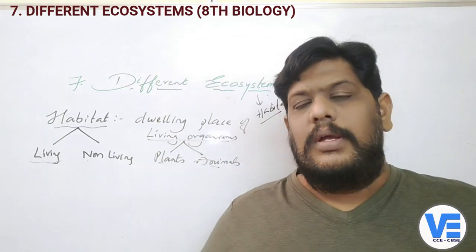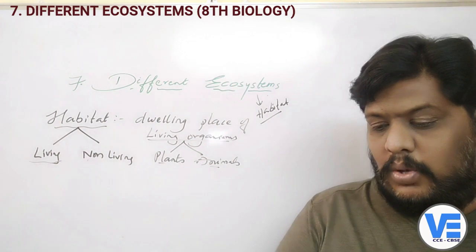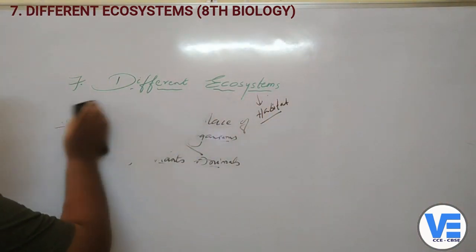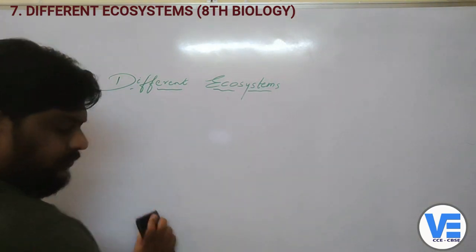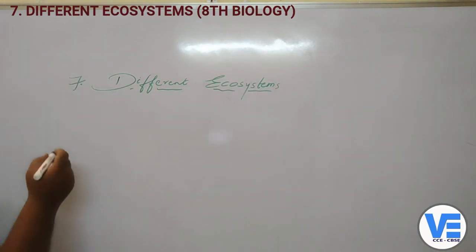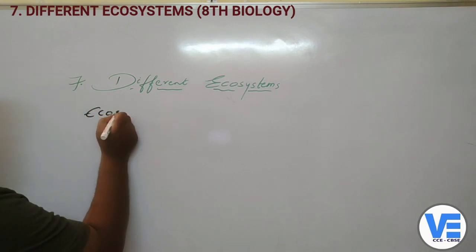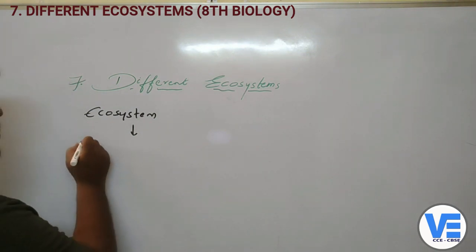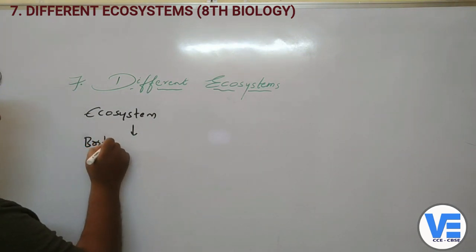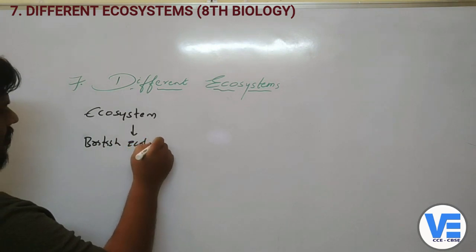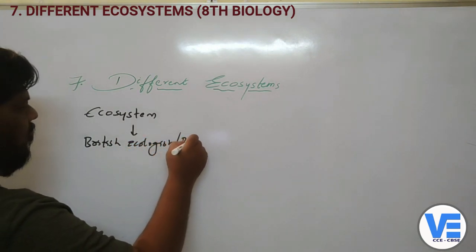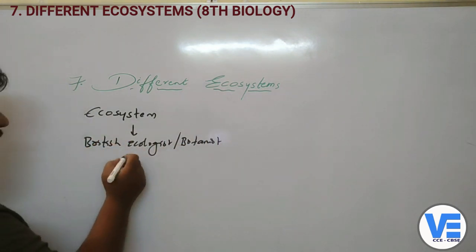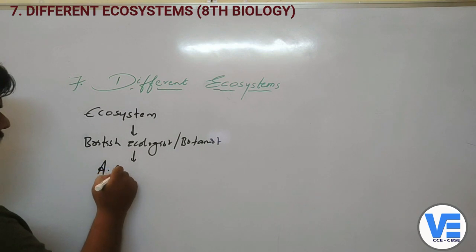Okay, so now coming to the ecosystem. The word ecosystem was coined by a British ecologist and also botanist whose name is A.G.